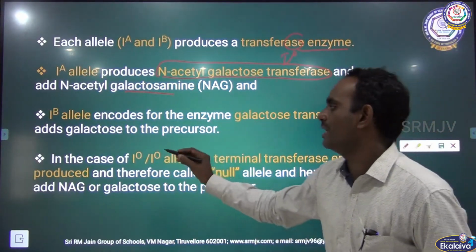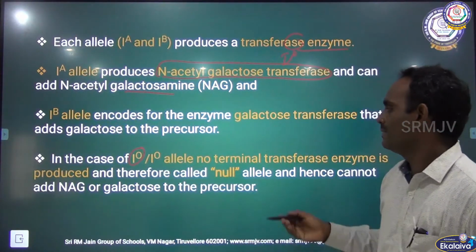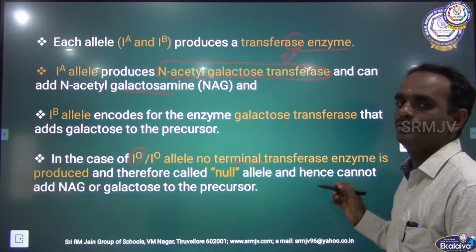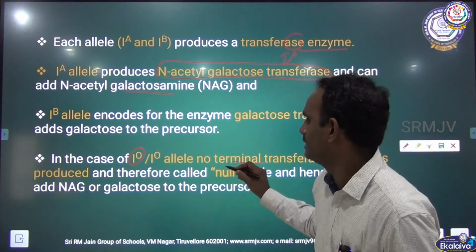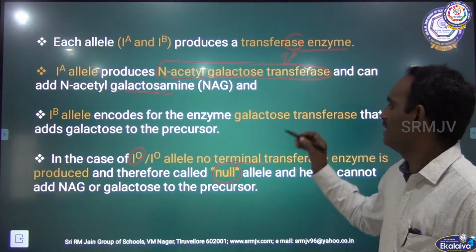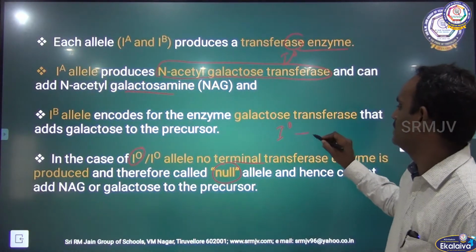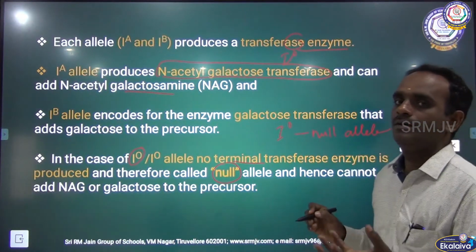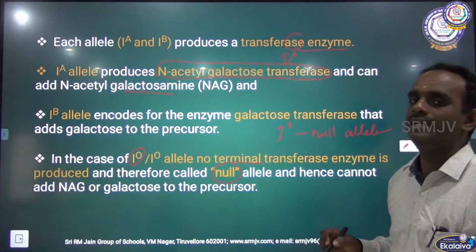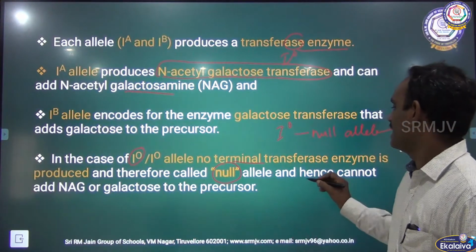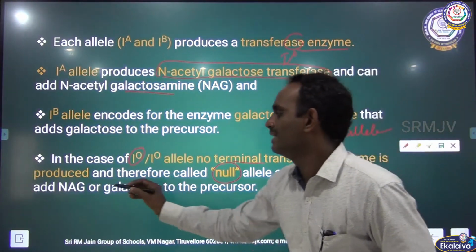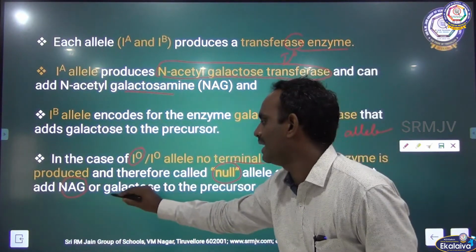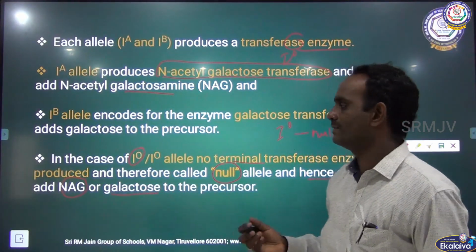In case of IO allele, no terminal transferase enzyme is produced. Therefore it is called a null allele. IO is said to be a null allele. It will not produce any transferase enzyme and hence cannot add NAG. NAG means N-acetyl galactosamine, or galactose, to the precursor. Okay.